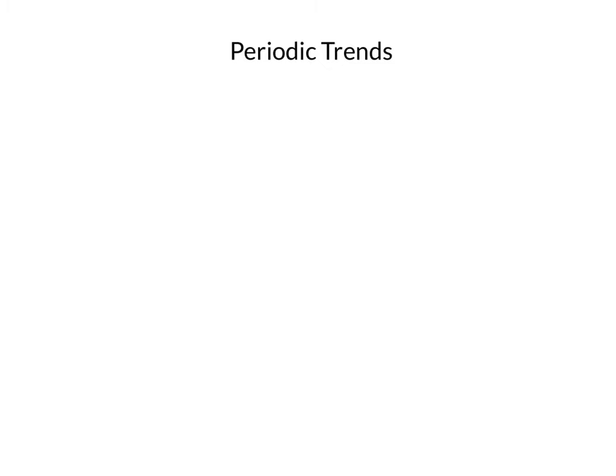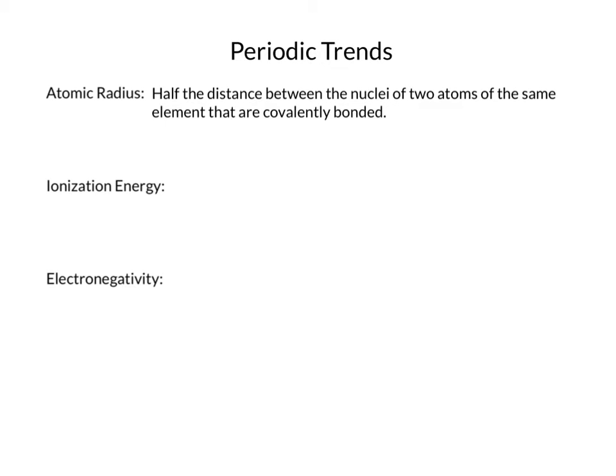So now that we've talked about those two major contributing factors, let's talk about some of the periodic trends themselves. There's actually a lot of different periodic trends, things like melting point, density, these sort of things are also characteristic of these trends. The three ones, though, that we're going to talk about specifically right now, these are atomic radius, ionization energy, and electronegativity. Now, the way that we define atomic radius is that it is half the distance between the nuclei of two atoms of the same element that are covalently bonded.